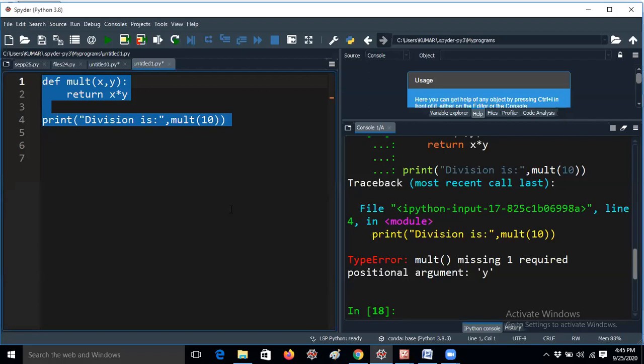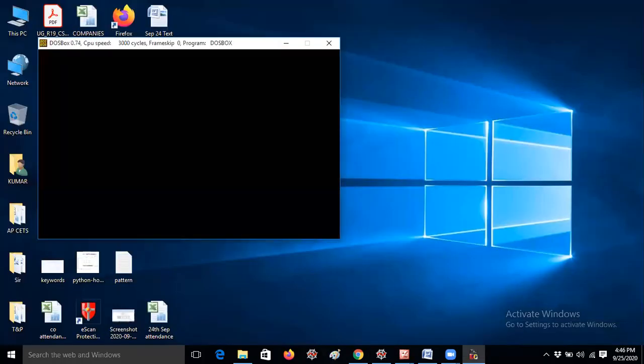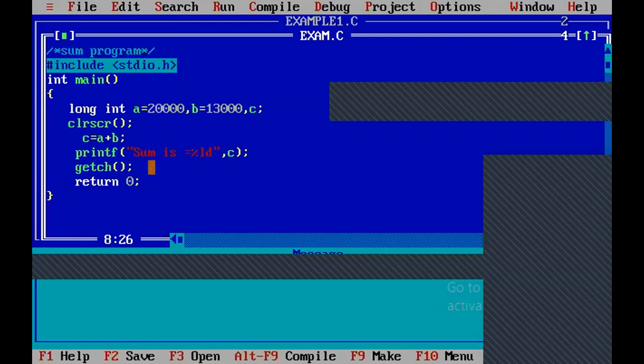Still there is no change in C language. If you perform division by 0, it will not get any error at compilation time. It will get a divide by zero error at runtime in C language. Let me explain anyway, I will show it definitely so you can easily understand. In my computer, almost all software is installed, like C language software and Java software.